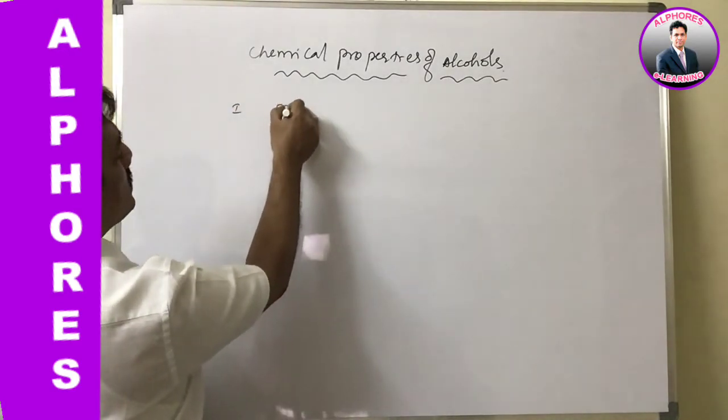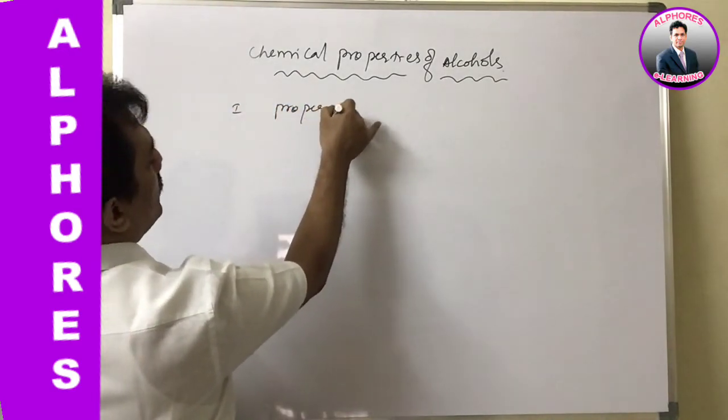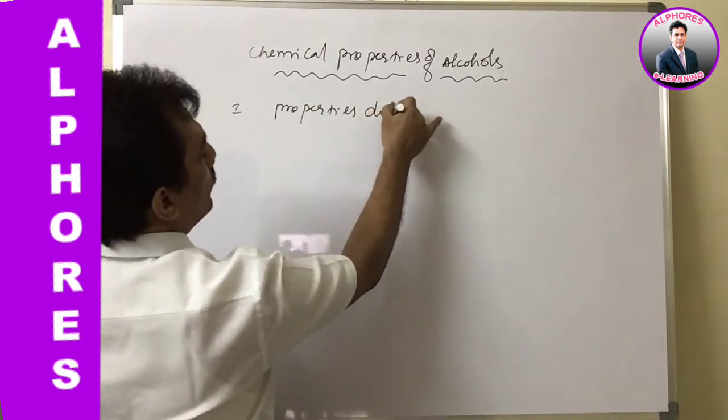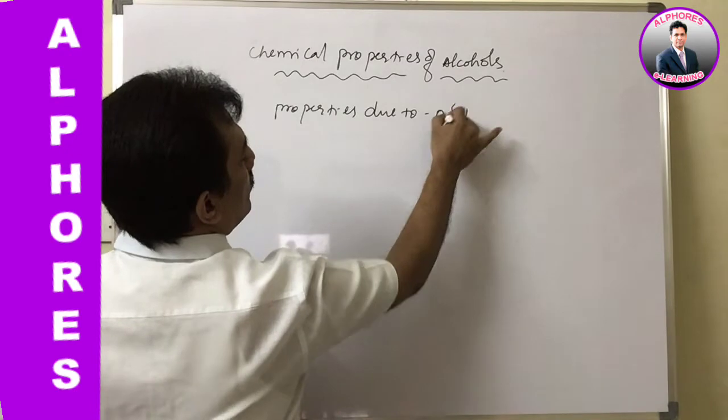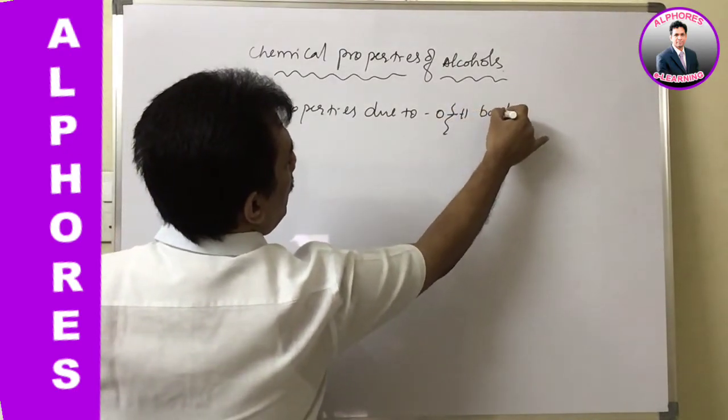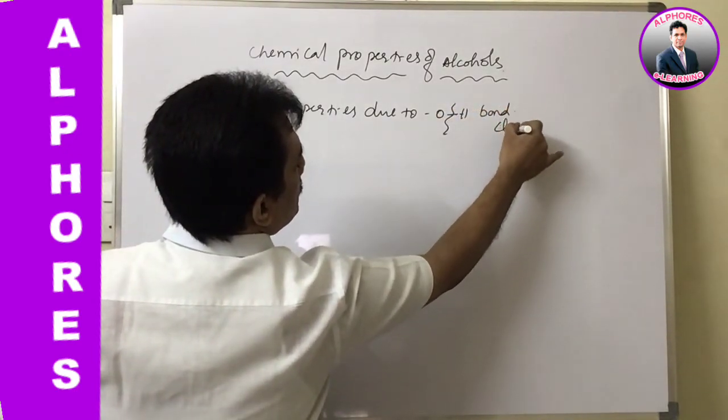Now the first one, the properties due to O-H bond cleavage.